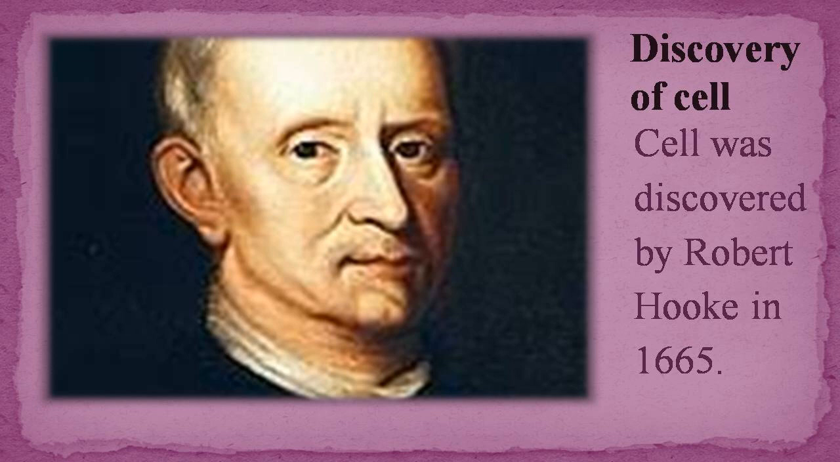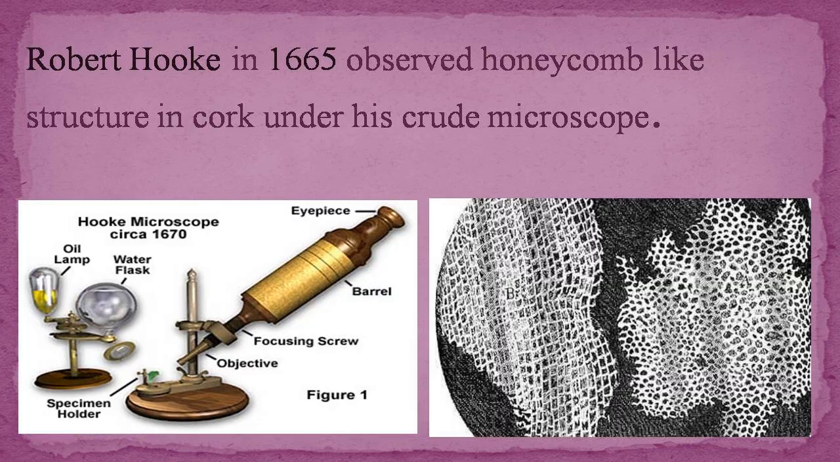Cell was first of all discovered by Robert Hooke in the year 1665. Robert Hooke in 1665 observed a honeycomb-like structure in cork, which is present in the bark of a tree, under his crude microscope. So each unit which was present in this honeycomb-like structure, he named those units as cells.